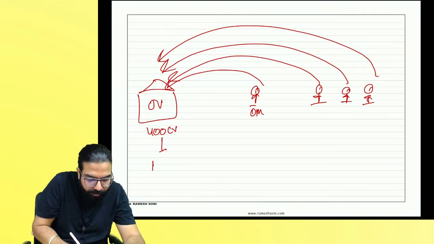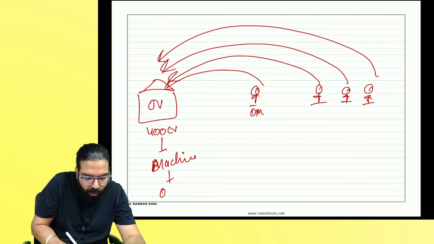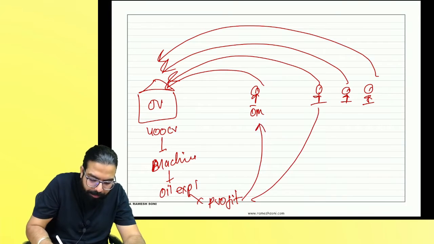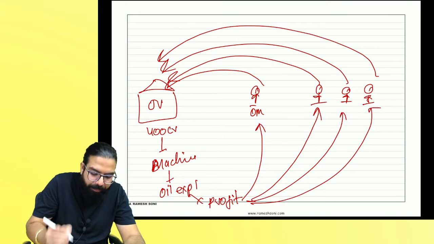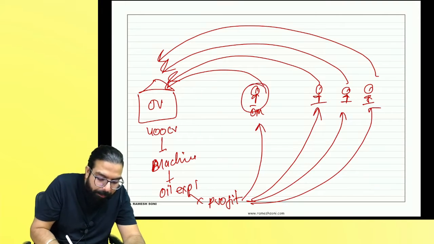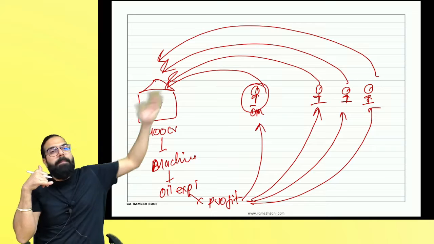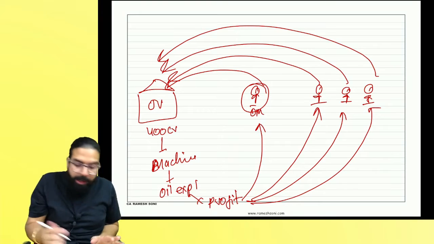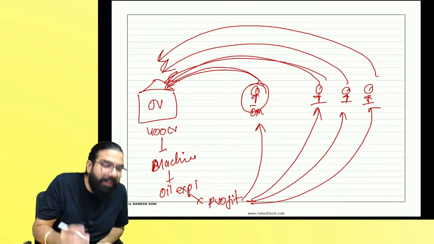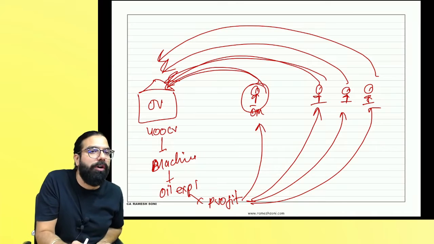They made 400 crore rupees in total. Out of that, they went ahead and bought one machine, and with that machine they did oil exploration, etc. From the oil exploration they made profit, and the profit was distributed among all these members. Remember one thing, everyone. In this scenario, the operating member made a cash call saying, everyone please give 100 crore rupees. Now, when everyone gave 100 crore rupees, this is nothing other than capital contribution.